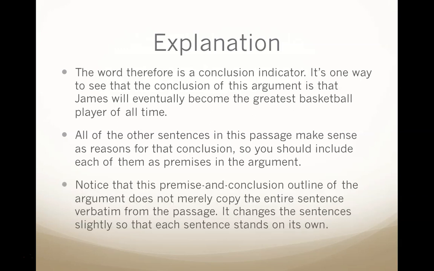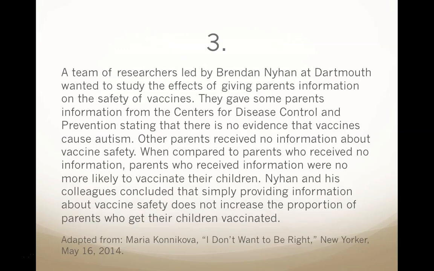Notice that this premise and conclusion outline of the argument doesn't merely copy the entire sentence verbatim from the passage. It changes the sentences slightly so that each sentence can stand on its own. And this is an important part of the process of putting arguments in premise and conclusion form. All right, let's move on to the next one.